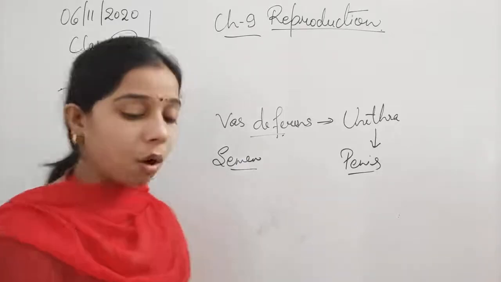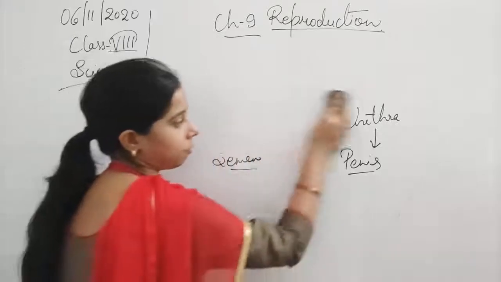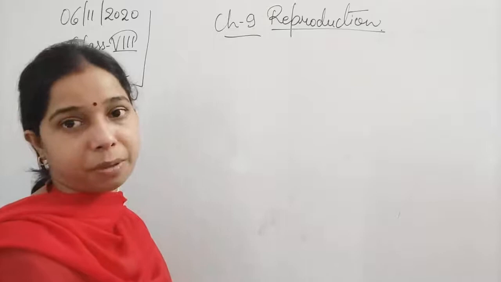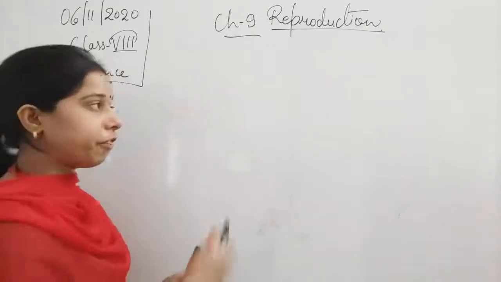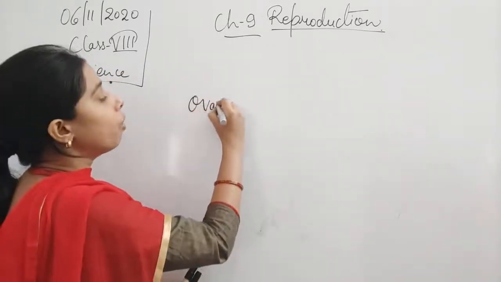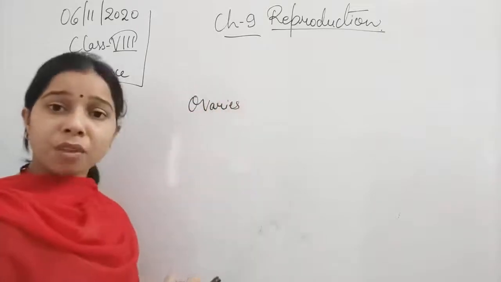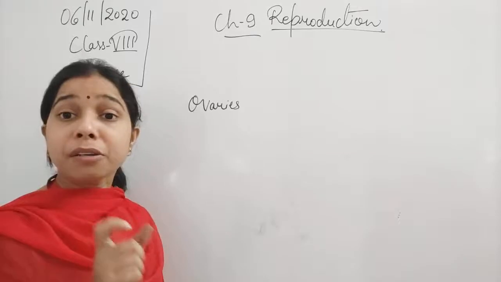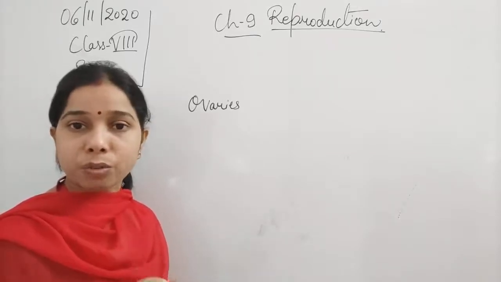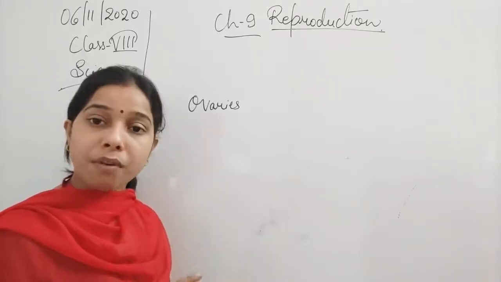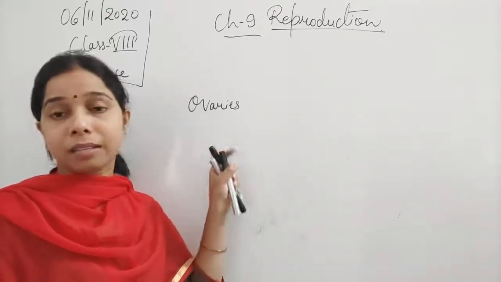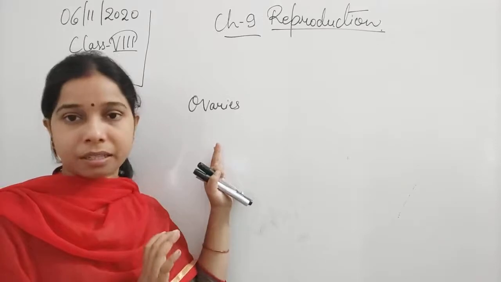If we recall the female reproductive system, students, we have seen that it also consists of different parts. The first one was the pair of ovaries. These ovaries help in releasing the ovum, or the egg. So the egg or ovum is released by the pair of ovaries. That is the first part, you can say.